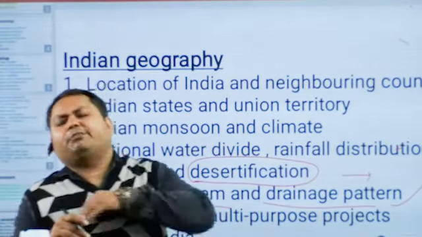What are multi-purpose projects? Multi-purpose projects are those which are created on rivers through the construction of dams. Why is it called multi-purpose? Because dams are used for multiple purposes.